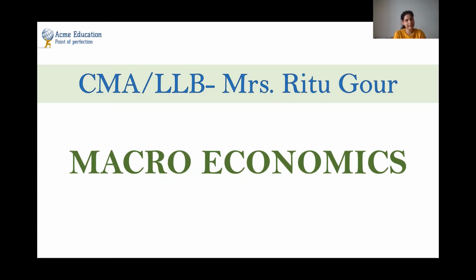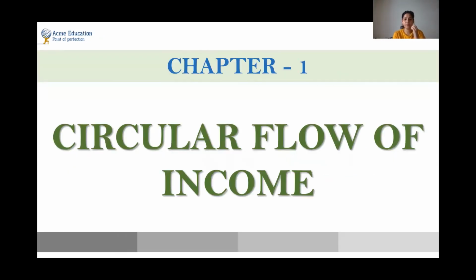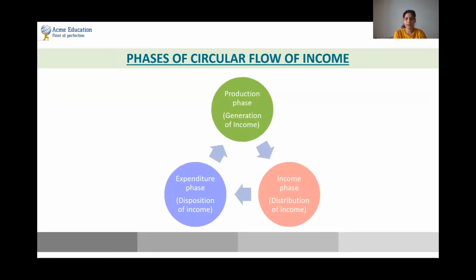And now let's get into today's topic, and that is 12th standard CBSE. We are doing macroeconomics now, and today we'll be doing the first part of macroeconomics, which is called circular flow of income. The circular flow of income is basically divided into three phases: the production phase, the income phase, and lastly the expenditure phase. Now, what do you mean by exactly the production phase?